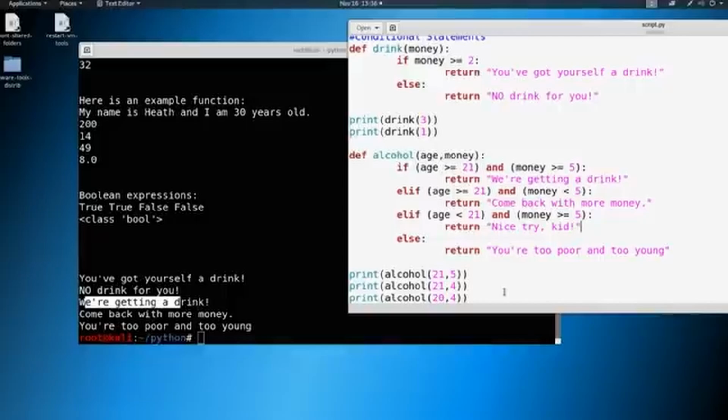Hopefully this makes sense. Again, our conditions are based on certain items, right? So money here, for an example, if we have the money, we're getting a drink. If we don't have the money, we're not getting a drink. And then we can build upon that. We can have multiple parameters here. So if we're not old enough to buy a drink, or we don't have enough money to buy a drink, or we don't meet any of these scenarios, different things can happen.